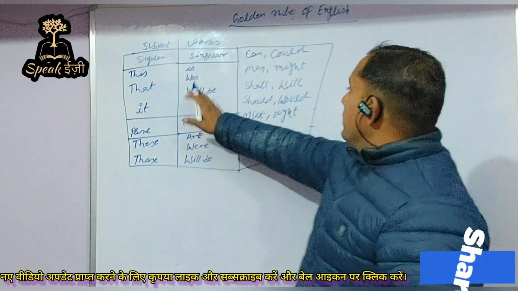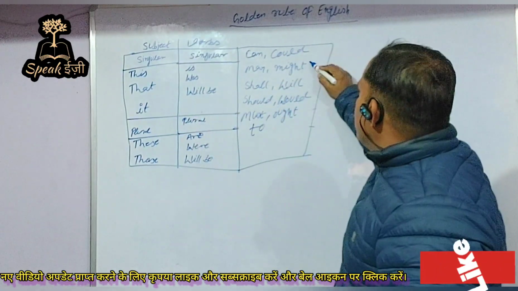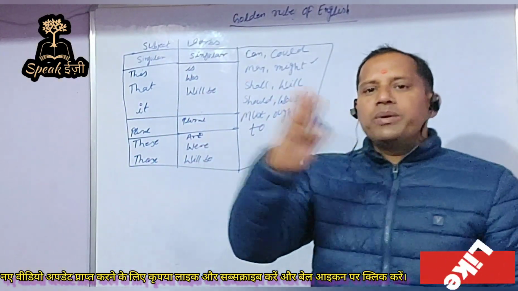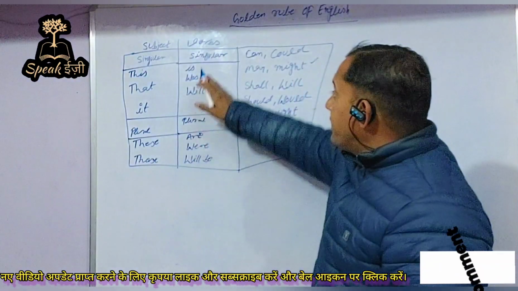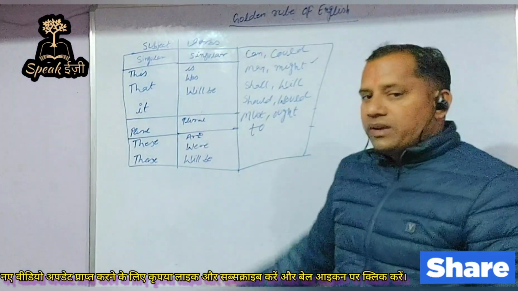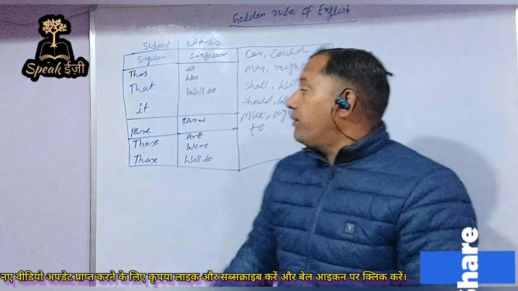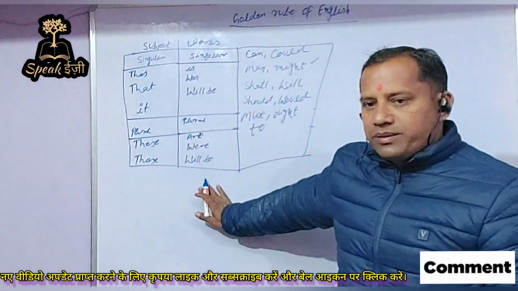These modal verbs can equally be used with a singular subject or a plural subject. But the primary auxiliary verbs have limitations. They are classified into singular and plural verbs.